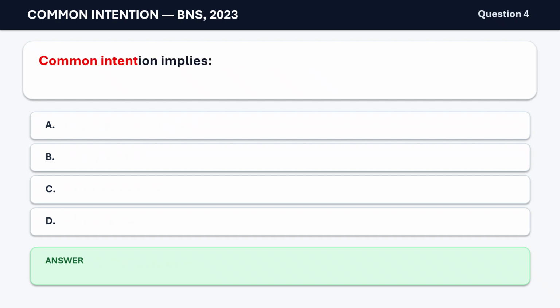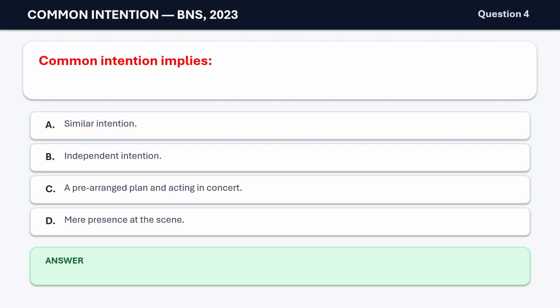Question 4. Common intention implies A. Similar intention. B. Independent intention. C. A prearranged plan and acting in concert. D. Mere presence at the scene. The correct answer is C. A prearranged plan and acting in concert.